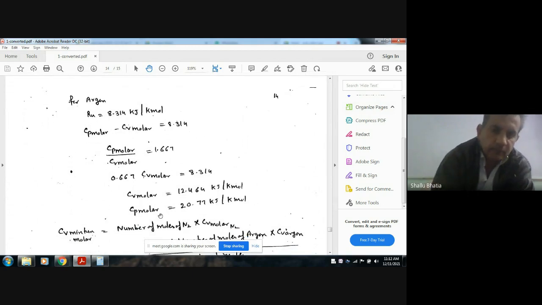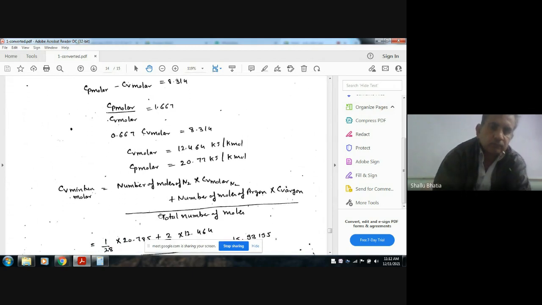Now we have the CV for nitrogen and CV for argon. To carry out further calculation, we need to know CV mixture.